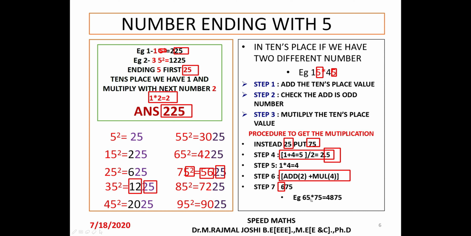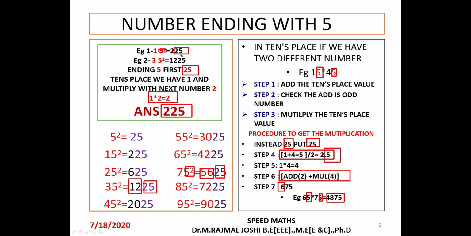For better understanding, we'll see one more example. Here the numbers end with 5 and 5, but in the tens place we have 6 and 7. So the addition is 13. Keep that answer separately and multiply both digits, and we get 42. Then 13 by 2 is 6.5. So 42 plus 6.5 is 48.5. In this step we see that we always have to neglect the 0.5. So the answer is 4875.